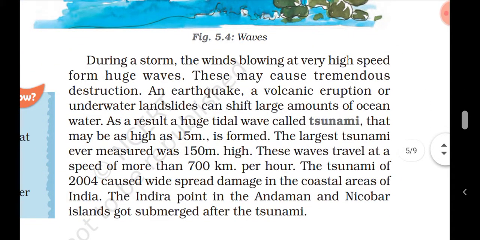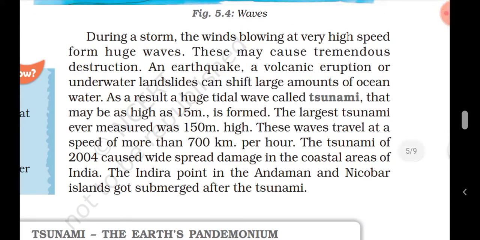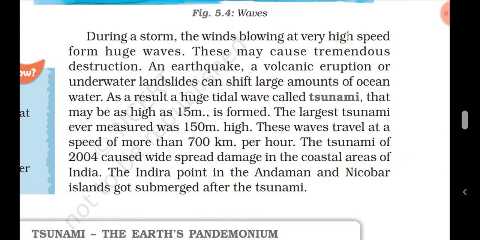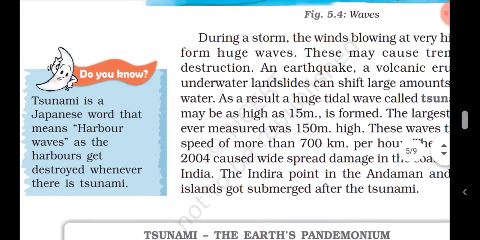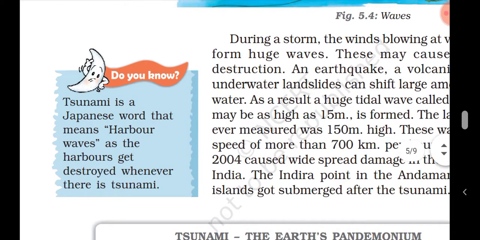During a storm, the wind blowing at very high speed forms huge waves. These may cause tremendous destruction. An earthquake, a volcanic eruption, or an underwater landslide can shift a large amount of ocean water. As a result, a huge tidal wave called a tsunami, that may be as high as 15 meters, is formed. The largest tsunami ever measured was 150 meters high. Do you know, students, tsunami is a Japanese word.